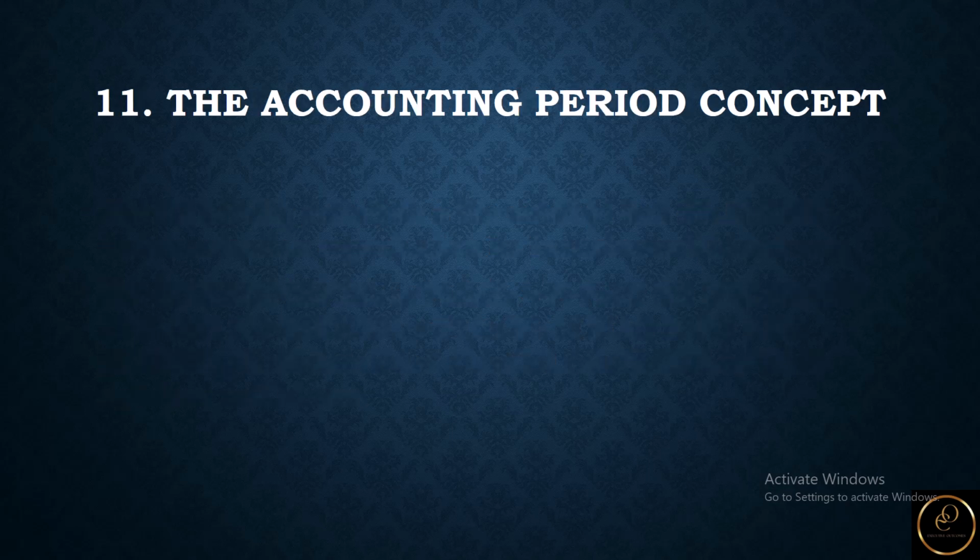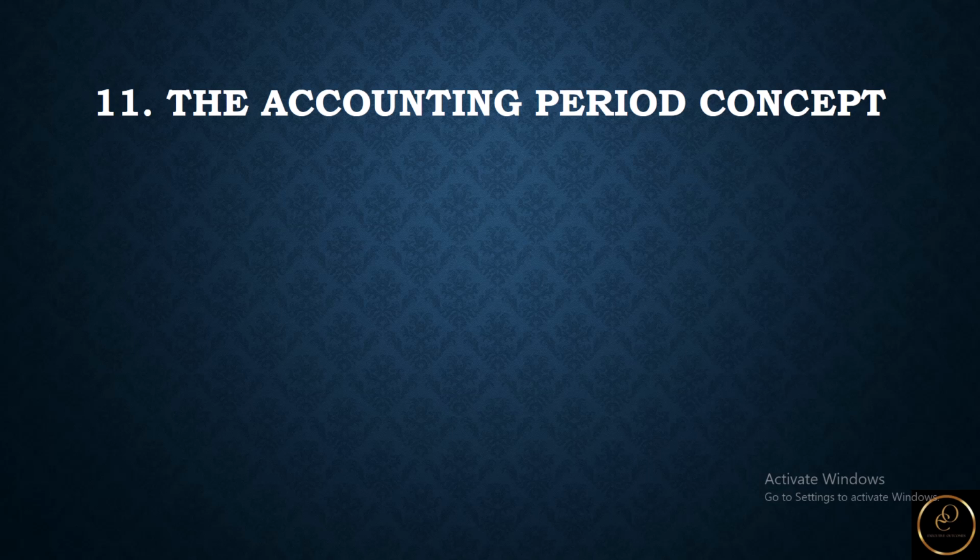So we also look at another concept. This is the accounting period concept. The accounting period concept states that there must be a standard shorter period in which to measure the performance of a business. Normally, a 12 months period is adopted for this particular purpose.